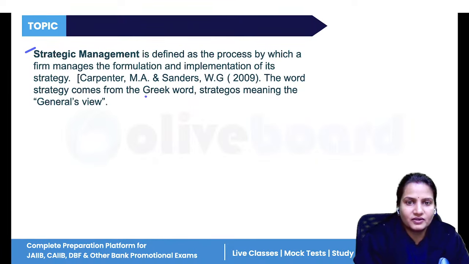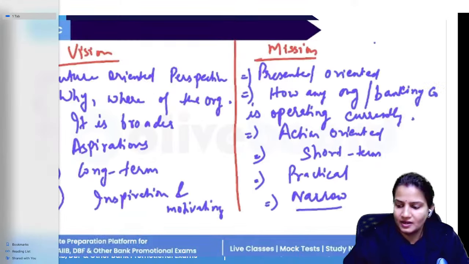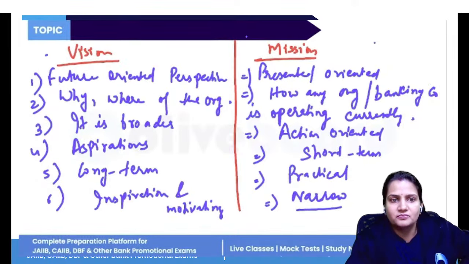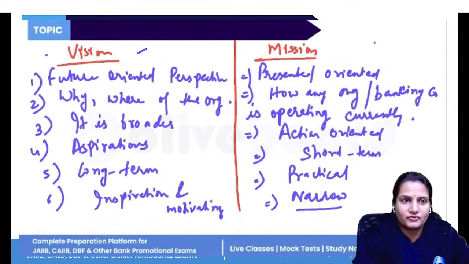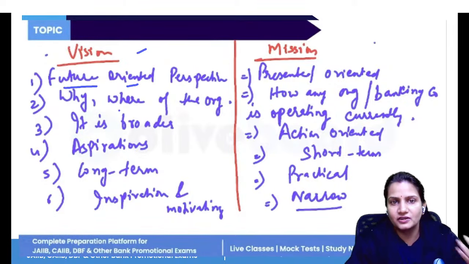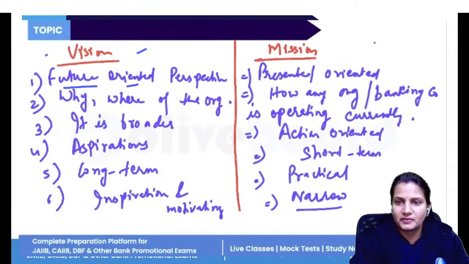Strategy comes from the Greek word strategos, meaning commander's view or general's view. Now, in strategy, we have the terms vision and mission. Vision is future oriented. Vision is where you want to see your company. How you will make it happen, what you are working on right now to make this happen, that is mission. So, vision is future, mission is present.